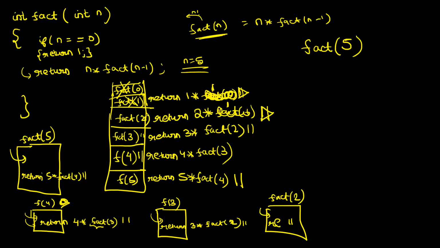So return 2, and fact of 2 returns 2. So the context of fact of 2 is destroyed. Okay, and it returns 2 to the caller. Understand it from here now. What happens? Now the context of f of 3 will start playing at this line.